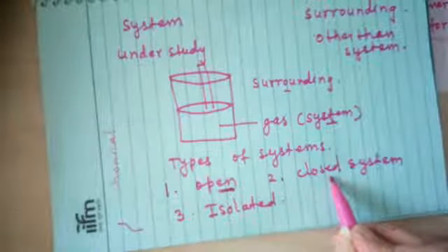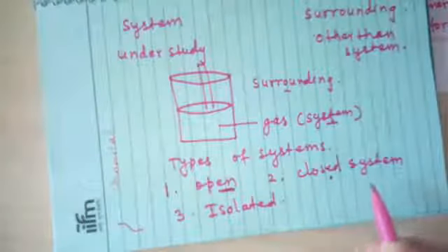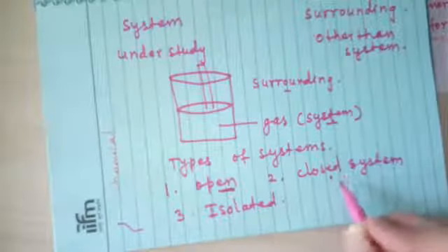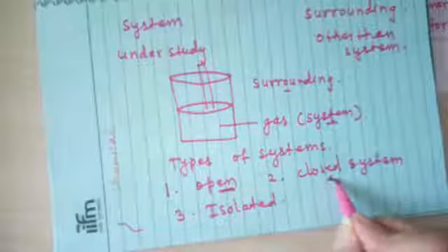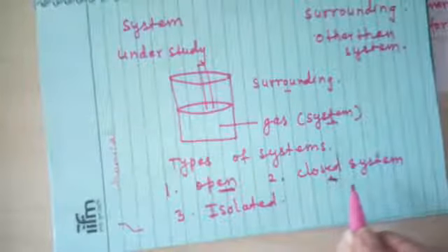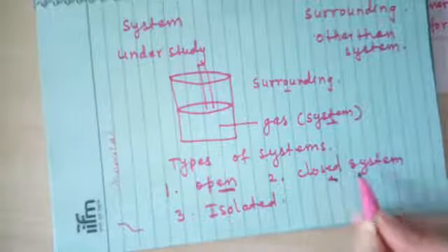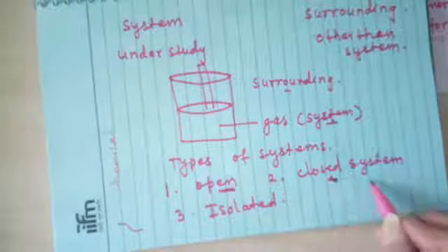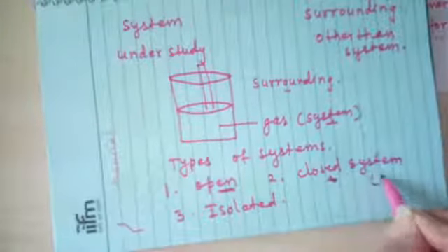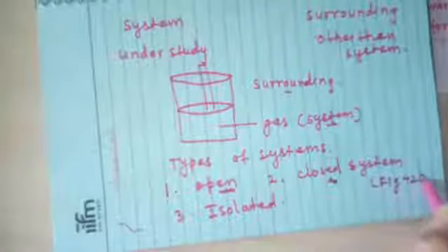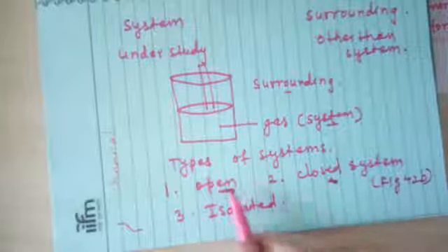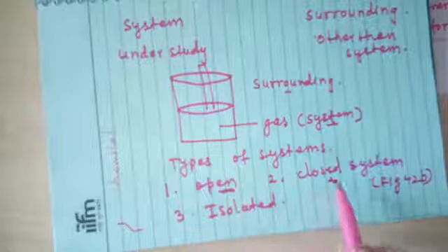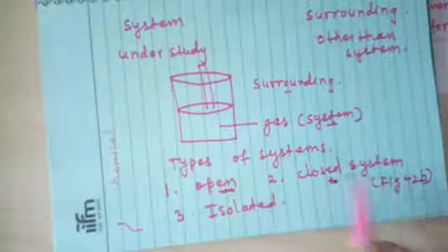Second is closed system. In a closed system, the same hot coffee cup, in hot condition, if you cover it with a saucer, water vapor does not pass into the surrounding. Such a system exchanges energy in the form of heat, but not the matter with the surrounding, and such a system is called a closed system. You can refer to the textbook also, which is figure 4.2b. It's a very simple concept, open system and closed system. In open, you will be keeping the cup open. In closed, you are covering the hot coffee cup with a saucer.